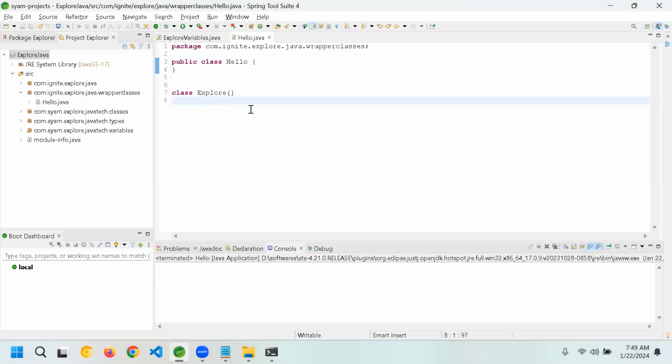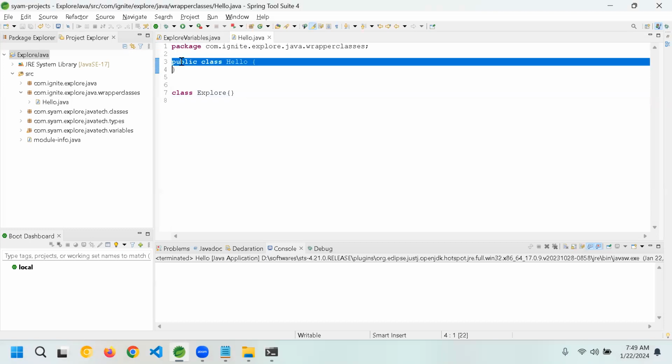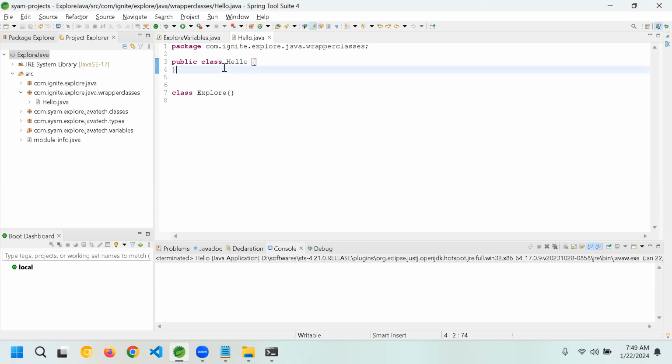The only information is that whenever you have a public class, your file name is hello.java, right? Do you see here hello.java? Yes. So whenever your file name and your class name match, then you can keep it public. For example, I delete this public here. If I try to keep public here, it will give me an error.